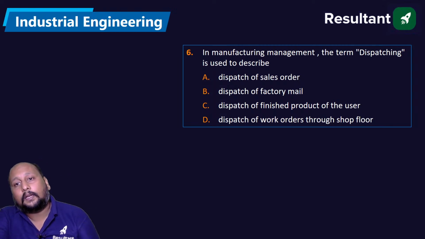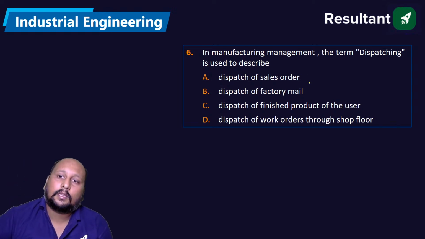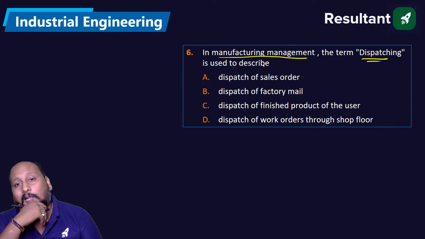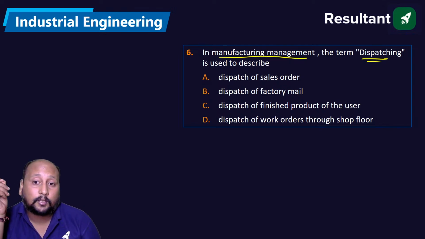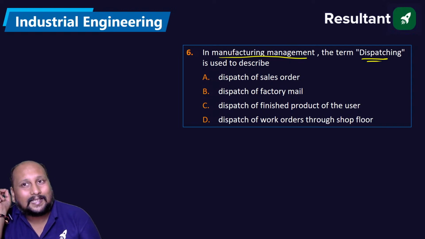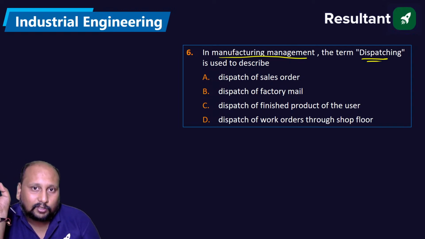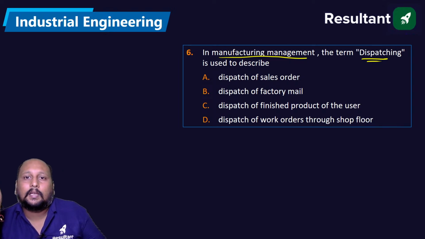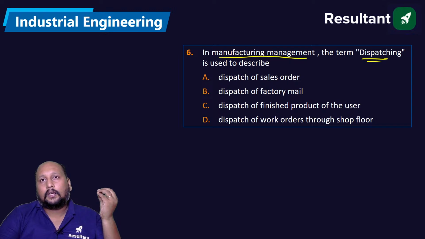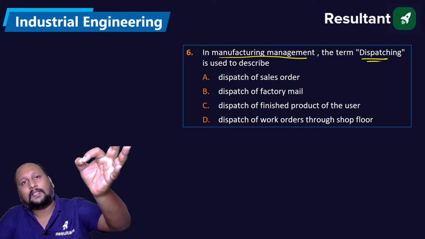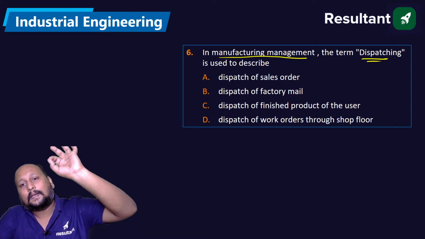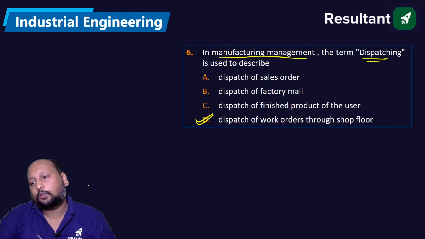In manufacturing management, the term dispatching is used to describe what? What is the meaning of this word dispatching in manufacturing management? To dispatch the sales order, dispatch of the finished product to the user, dispatch of the work orders through the workshop. Dispatching in manufacturing management simply means the starting of the processes. There is documentation, right? We send the documentation to the production floor and say that now we can start the production. So that is the dispatch of the work order through the shop floor.